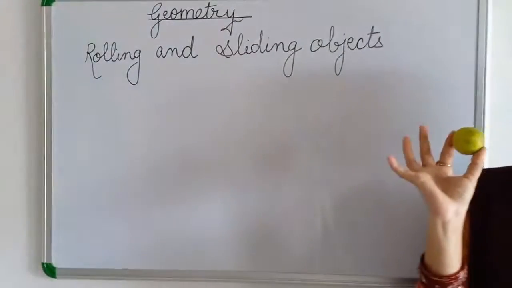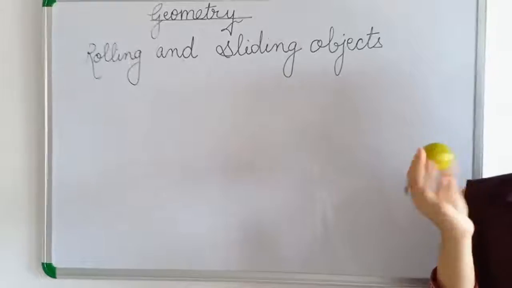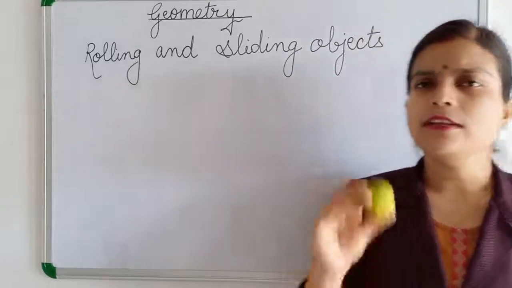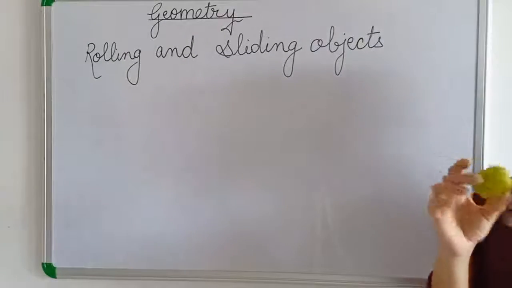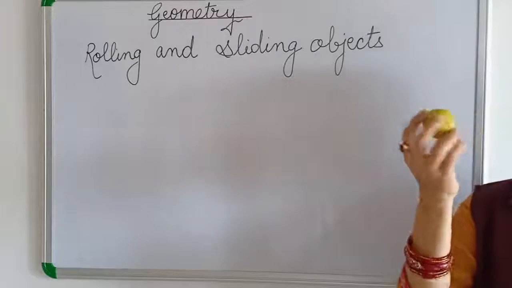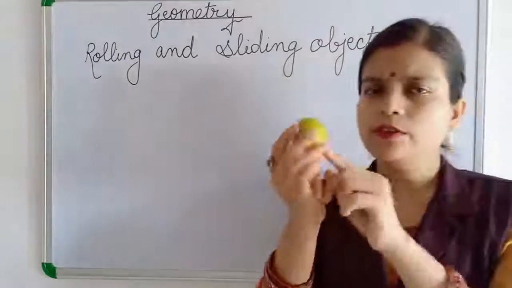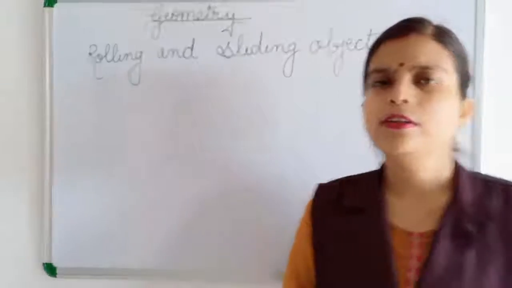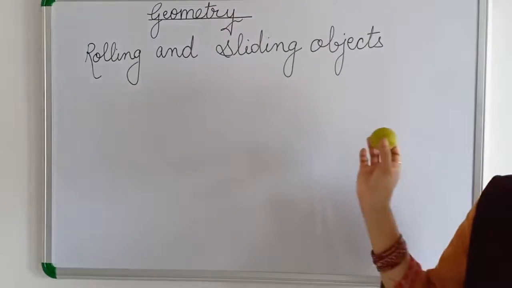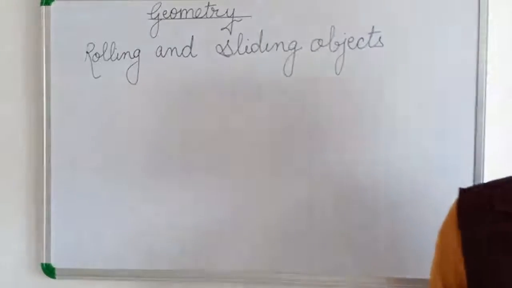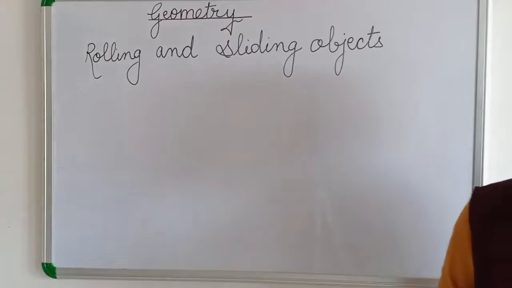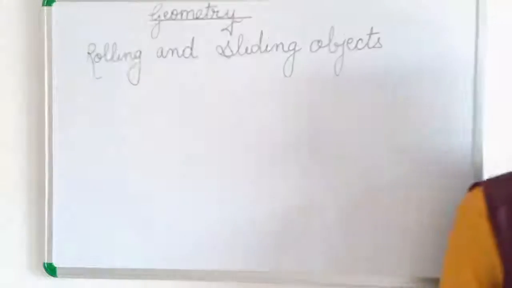You can see, this is a football. Football, TT ball, cricket ball, these are all spheres. So you can see they have a curved face. Which type of face is it? It is a curved face. So these objects can roll down, because we know that solid shapes having a curved face can roll down a slide.